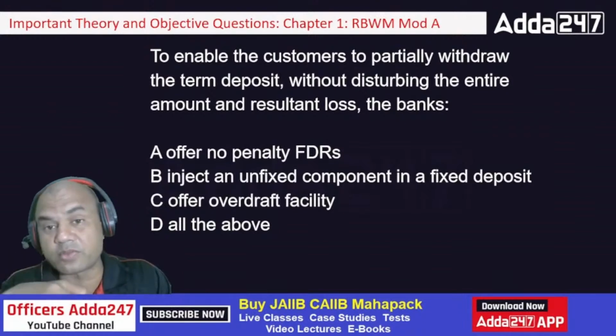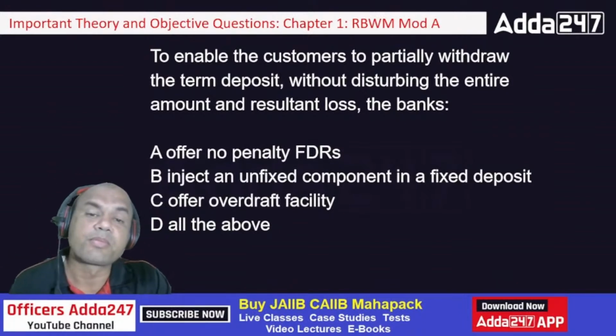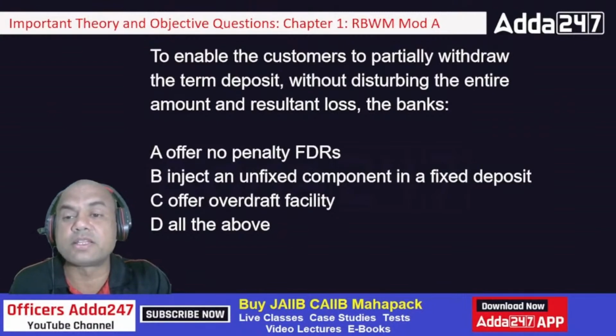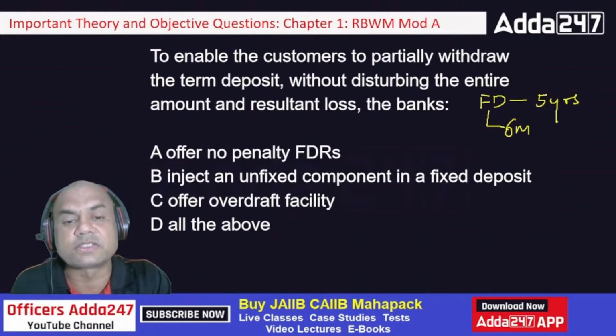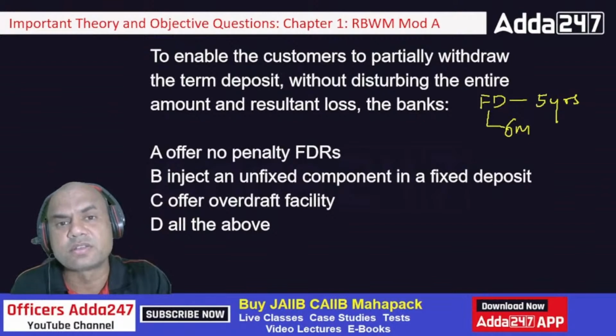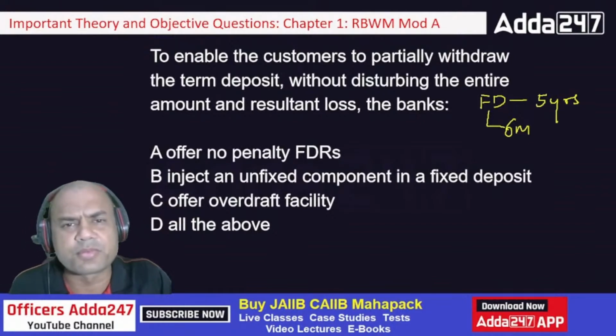Now this is a difficult question because see, if I am having this FD for, let's say, 5 years, but I need this money immediately after, let's say, 6 months. Some urgent work has come. So how do I withdraw? This is the facility which is mentioned over here. So FD is for 5 years, but I need this money only after 6 months. So my family problems.